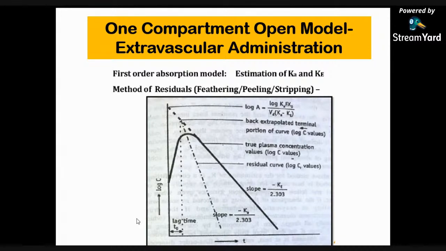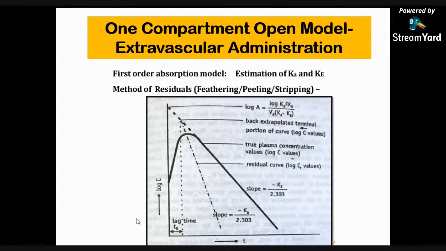In this graph we can see the extrapolation of plasma concentration values, a plot of log C versus time, and a bi-exponential curve with a terminal linear phase having slope minus k upon 2.303. Then back extrapolation of this straight line to time 0 yields a y-intercept equal to log A.